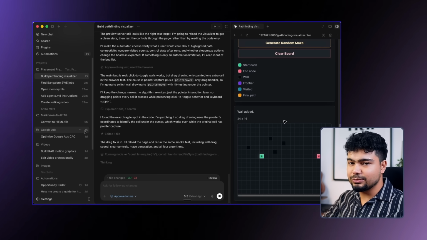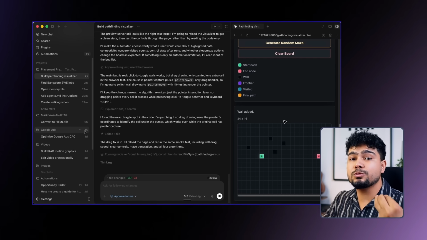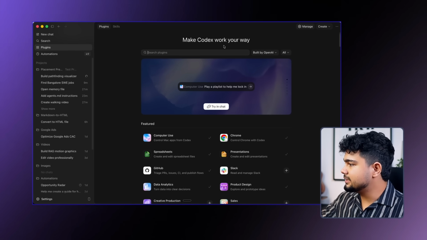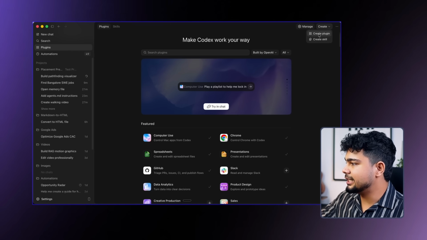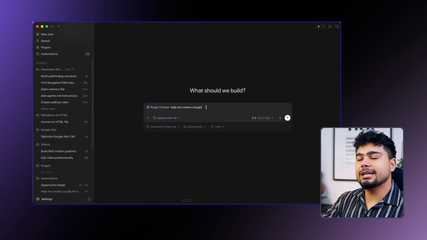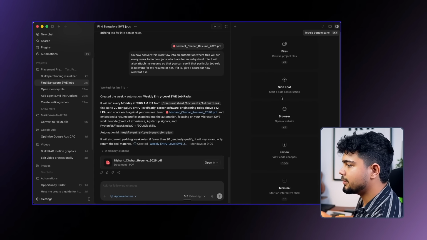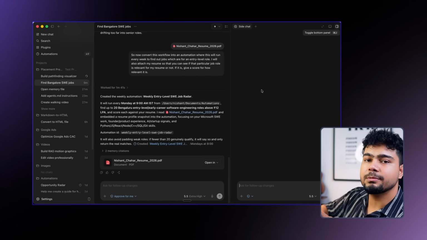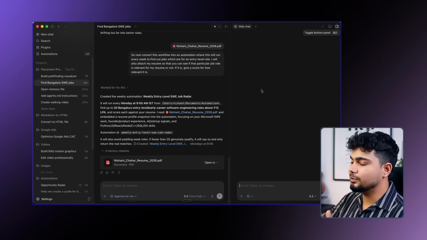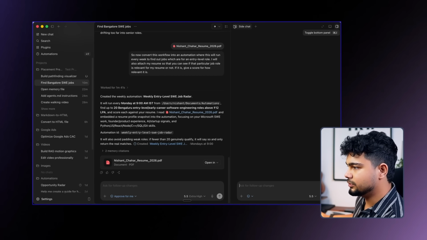So as you can see, let's get back. We talked about plugins, we talked about skills, we created our own skill, then we tested our own skill and it worked perfectly. We can also create plugins like this. As you can see, once we go here, there is an option to create a plugin as well. You click plugin creator, help me create a plugin for, and it will create a plugin for you. This is another option that you can do. Then we also learned about side chat, where you can open multiple side chats. You can talk to agent and ask random questions related to the chart that you are having parallelly, और तुम्हें पुरानी chart को disturb करने की कोई ज़रूरत नहीं पड़ती.